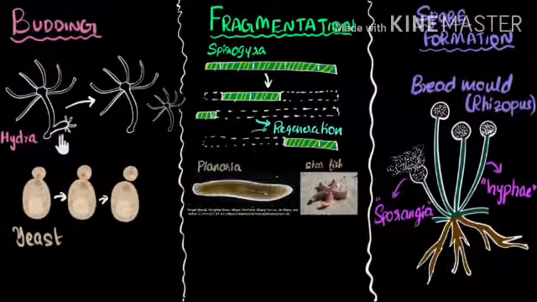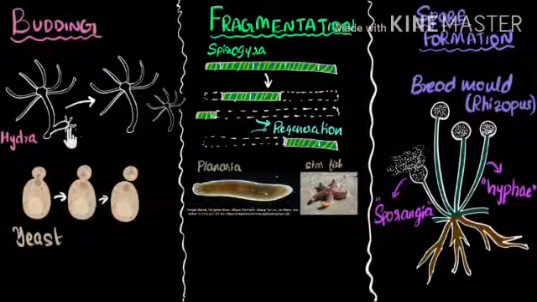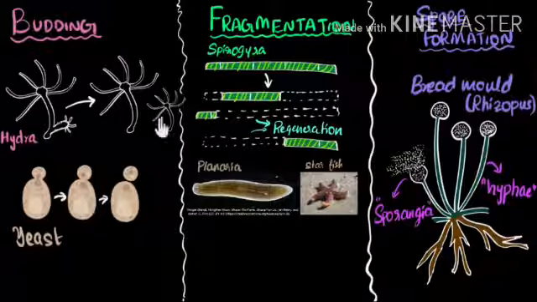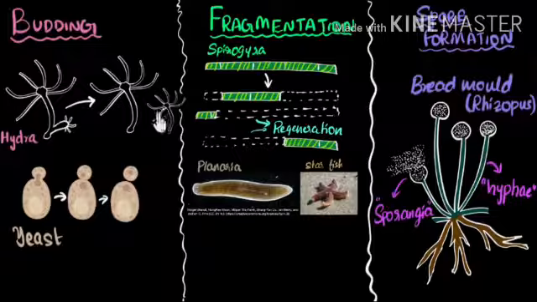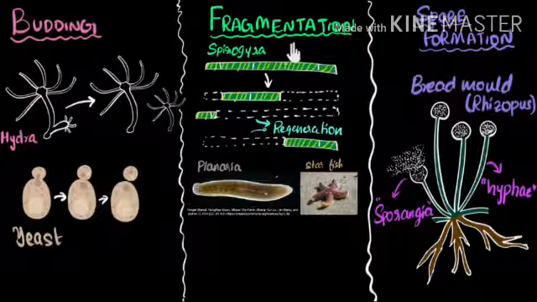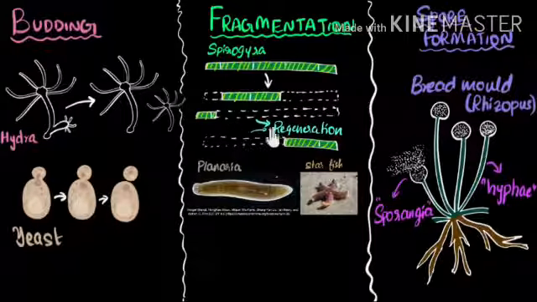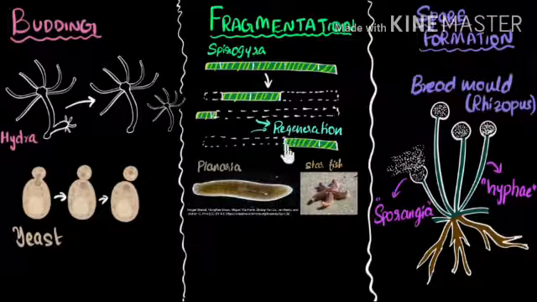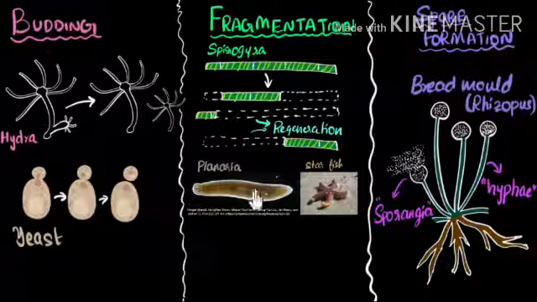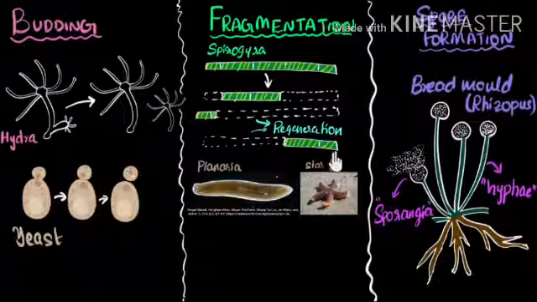We'll see that in the case of budding, in hydra budding takes place. A new bud detaches from the parent body and we get new individuals. And in fragmentation, in spirogyra or other examples, their bodies are fragmented and then they regenerate, meaning they grow into new bodies. Same is in planaria or in starfish. So it is regenerating the organism.